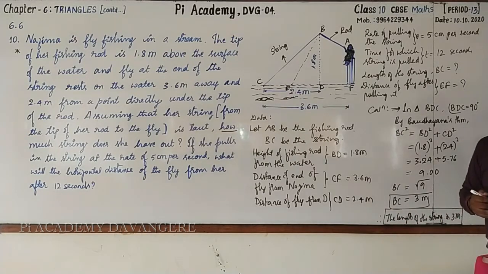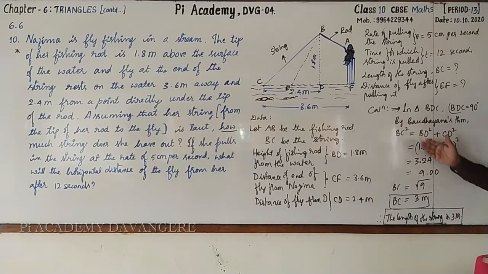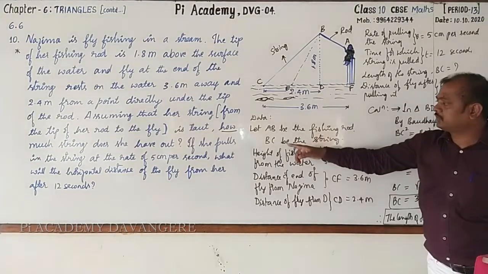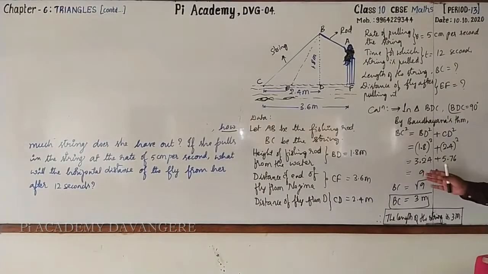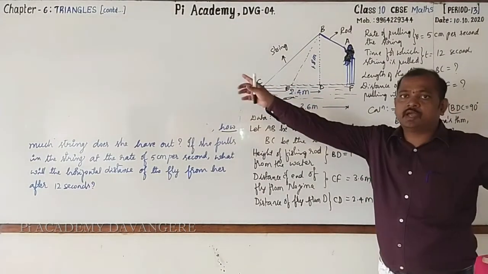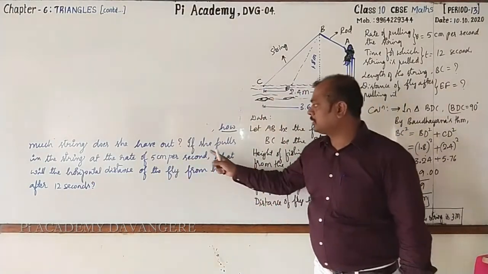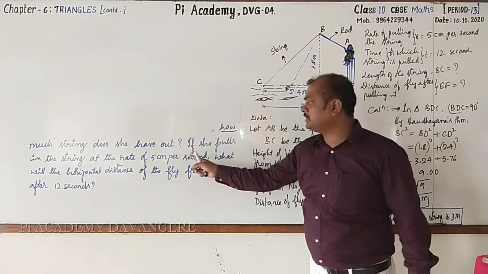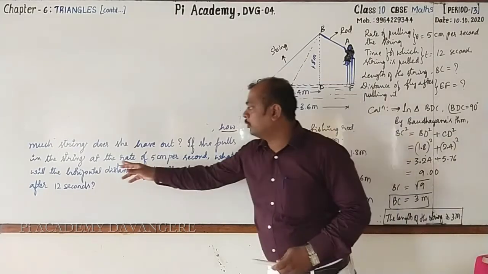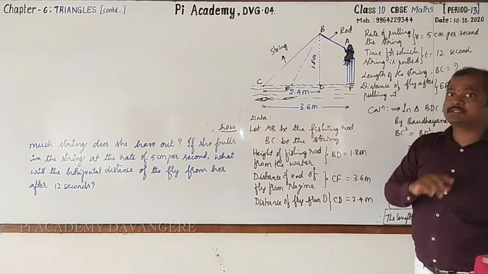Now, please go for copying this calculation up to here. Then after that, I'll go for rubbing again this part to answer for the second question. Yes, copy. Hope that you have written, and there I have rubbed it. I'll use that space for answering remaining sub question. Observe, if she pulls in the string at the rate of 5 cm per second, what will be the horizontal distance of the fly from her after 12 seconds?